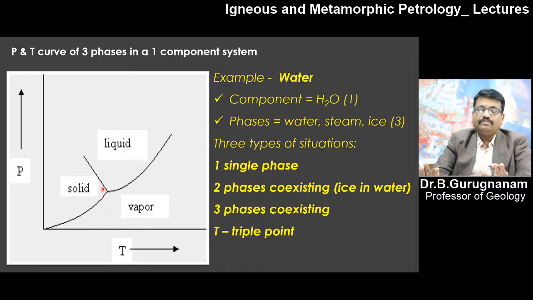This is the best example of hot water from a magma, how it will settle down with a temperature of more than 100 or less than 100, or 0 degrees. You have three different formations: H2O will form as a gas, H2O will form as a liquid, H2O will form as a solid. With this, the discussion of the unicomponent system has come to an end. Thank you very much.